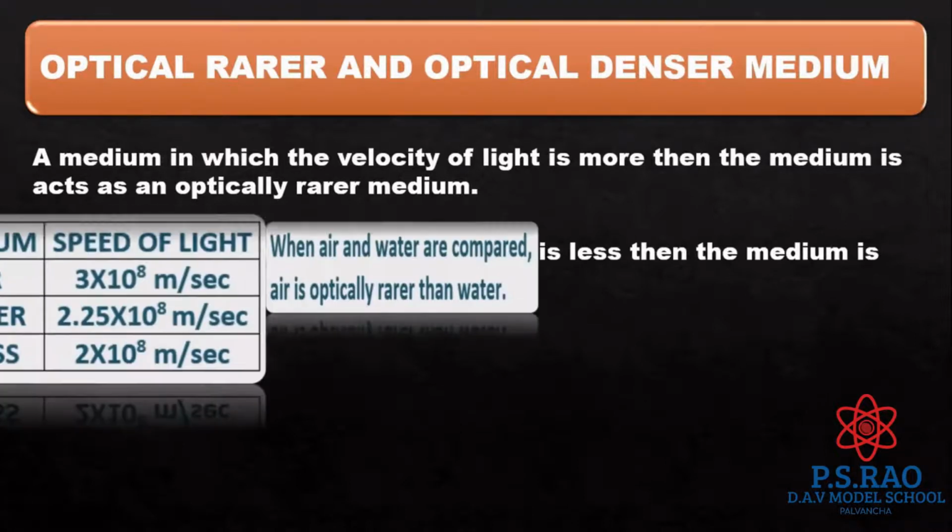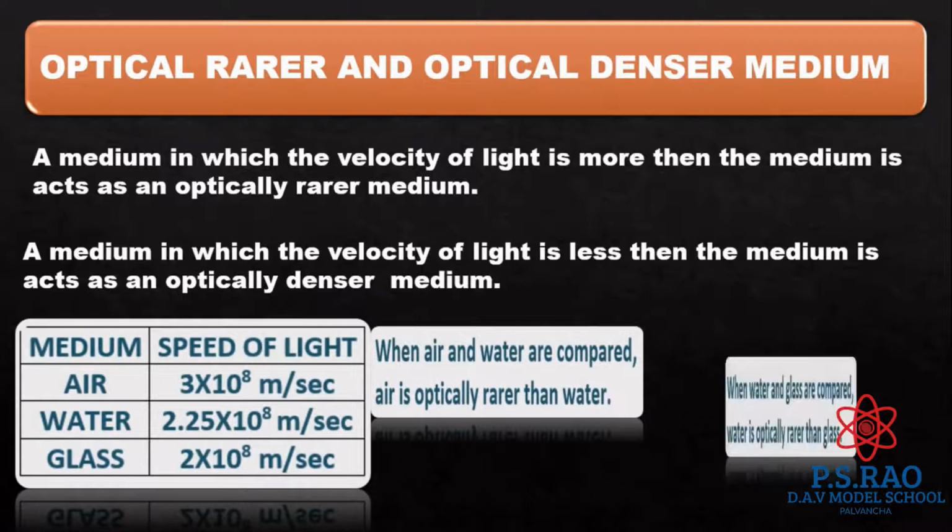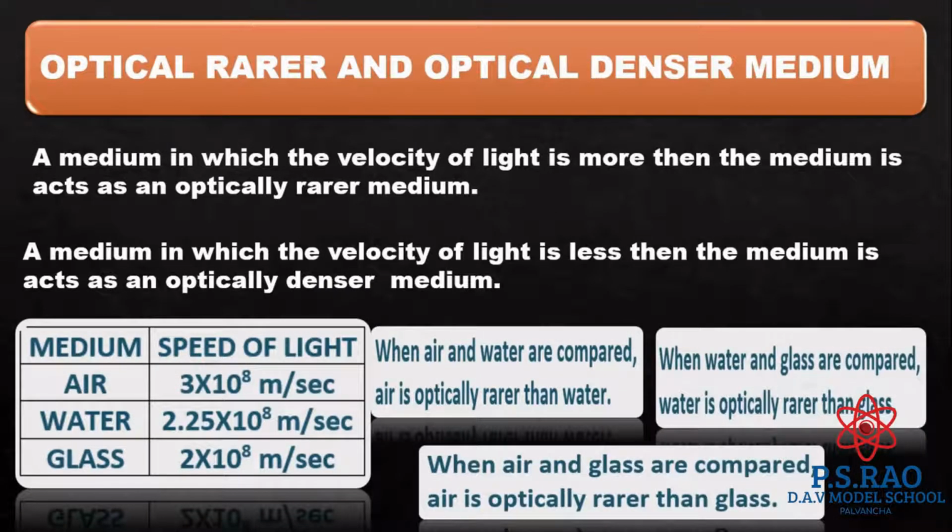For example, see the table, medium and speed of light. As compared to air and water, the speed of light in air is more than water, so air acts as a rarer medium. When we compare water and glass, the speed of light in water is more than in glass, so water acts as a rarer medium. As compared to air and glass, the speed of light in air is more than in glass, so air acts as a rarer medium.